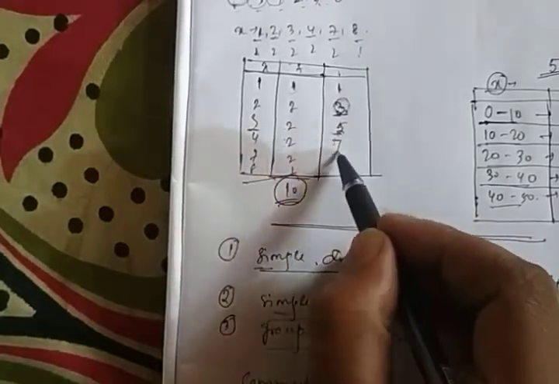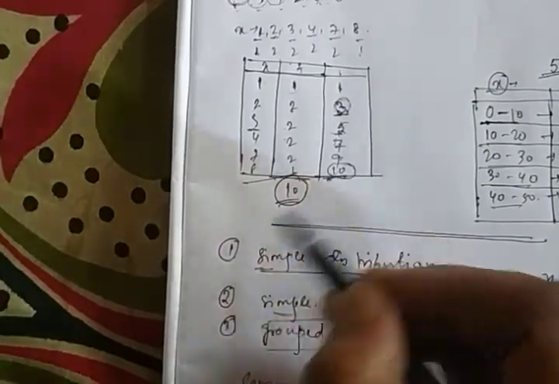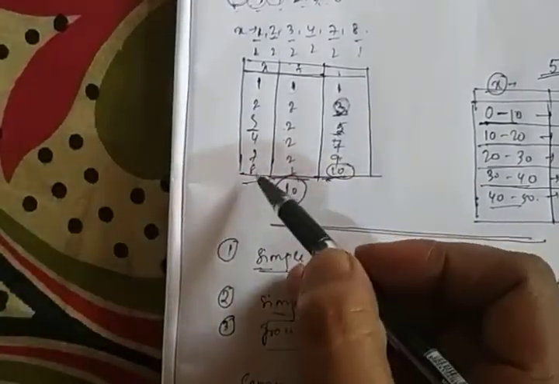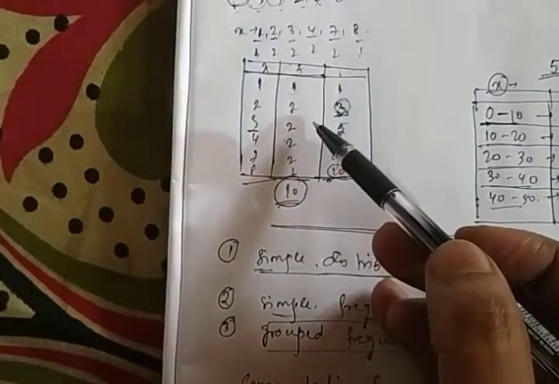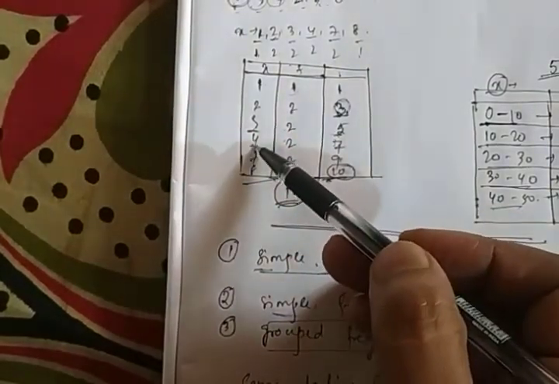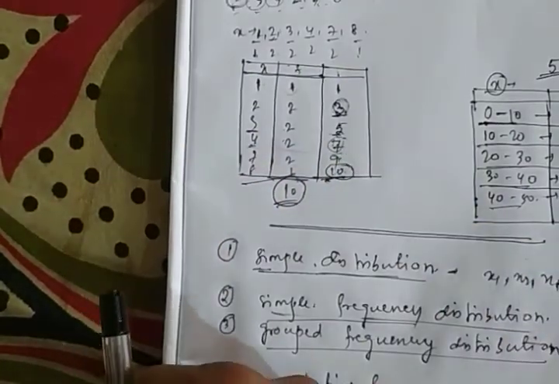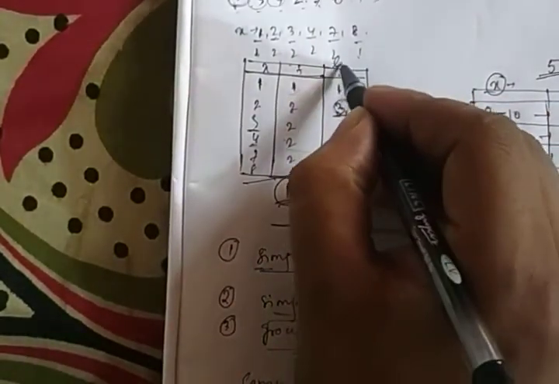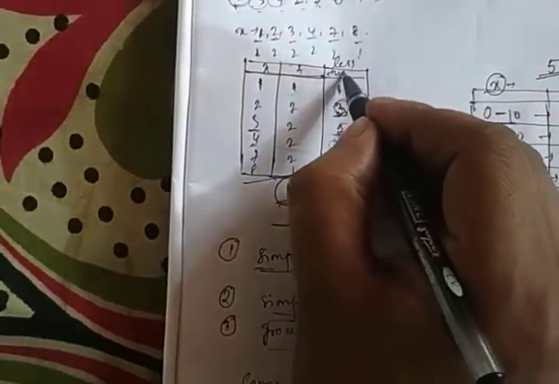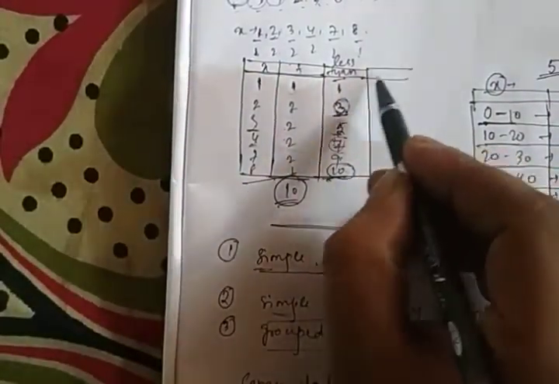And in a similar way, we will get 5 to 7, 7 to 9, and 9 to 10. So the total number of frequencies is 10 that get one of these values. If I ask for the total number of frequencies that get 4 or less than 4, then the total frequency will be 7. So this type of cumulative frequency is called less than type cumulative frequency. Now for more than type,